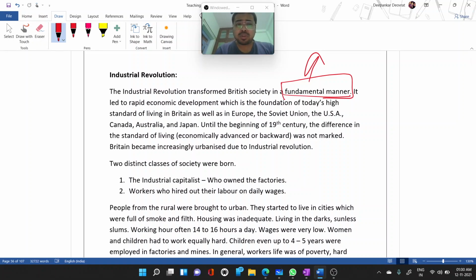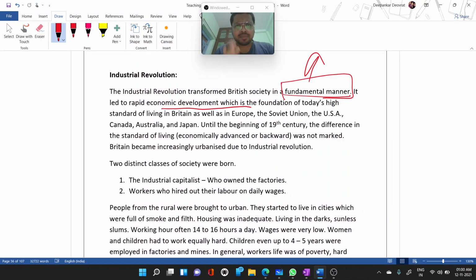It led to rapid economic development, which is the foundation of today's high standard of living in Britain as well as in Europe, the Soviet Union, the USA, Canada, Australia, and Japan. As I've already said, it was Britain only that was getting industrialized, and through that the effect of industrialization spread throughout the world.